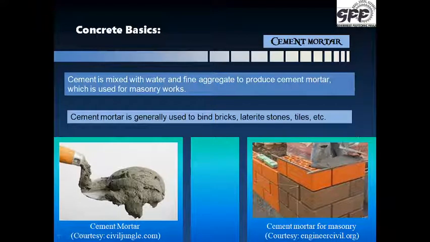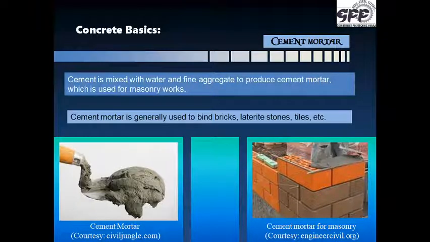Now coming to the concrete. Let me start with the cement. Now what is cement mortar? This cement is mixed with water and fine aggregates to produce cement mortar. This cement mortar is used for masonry work. Cement mortar is generally used to bind bricks or laterite stones, tiles, etc.